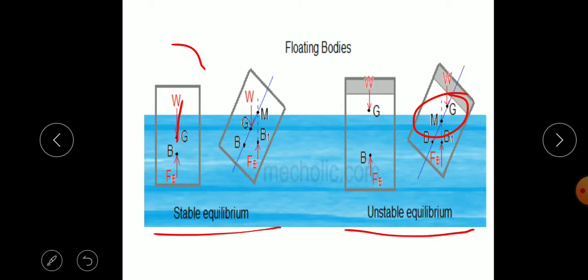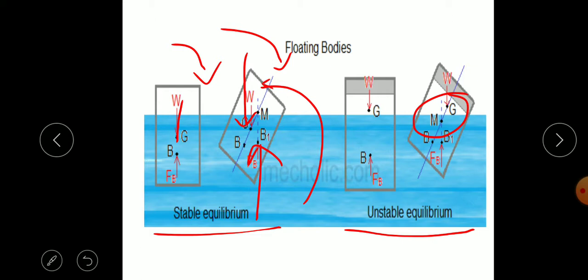When it is given a tilt, a couple is formed, because of the buoyancy force at B1 and the weight acting through G. When the tilt is given to this side, this couple through B1 and W will return the object to the original condition.